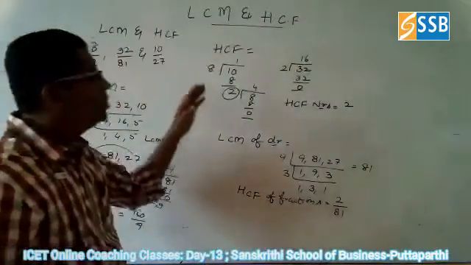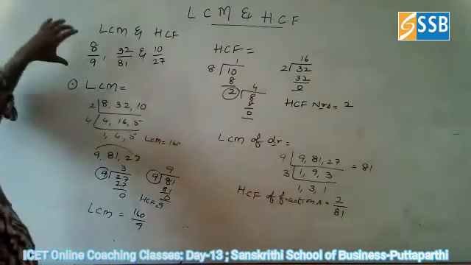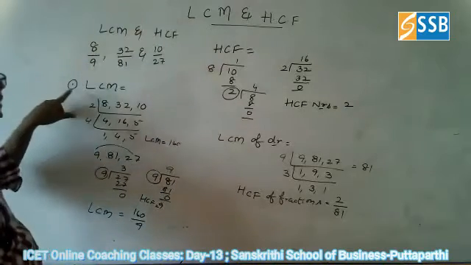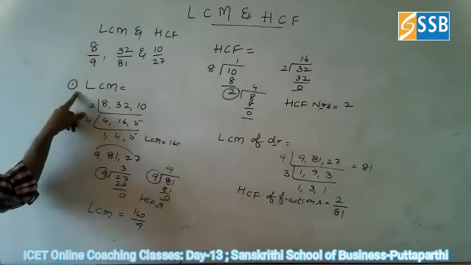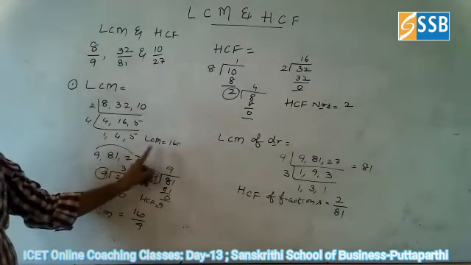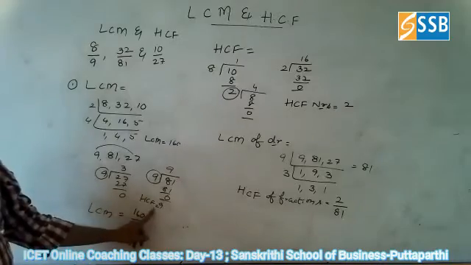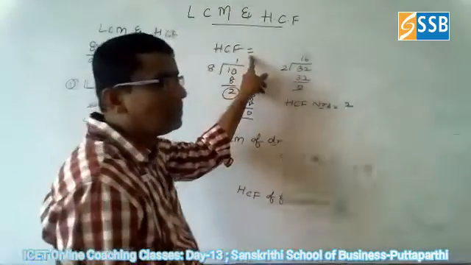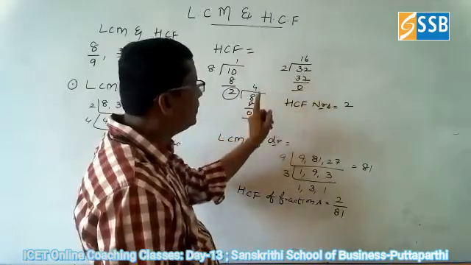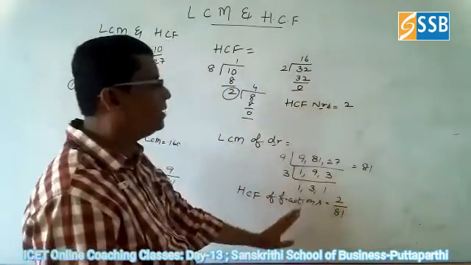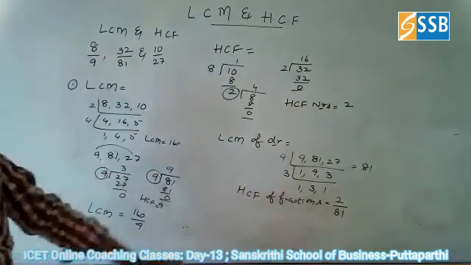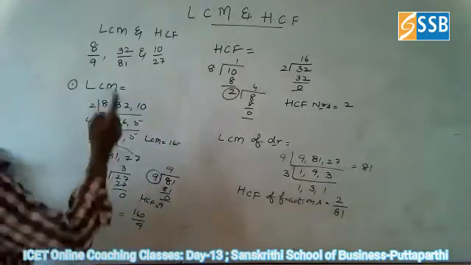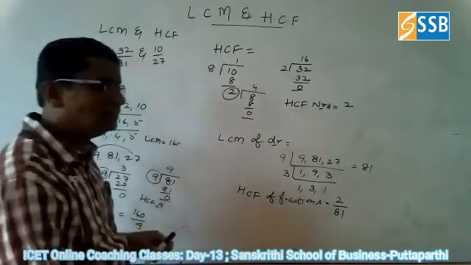So like that we are going to do the problem. Suppose fractions are given and you want to find the LCM and HCF: the LCM of fractions is equal to the LCM of numerators divided by the HCF of denominators. And for the HCF, take the HCF of numerators divided by the LCM of denominators and find the answer with the division. So this is about the LCM and HCF of the given fractions.